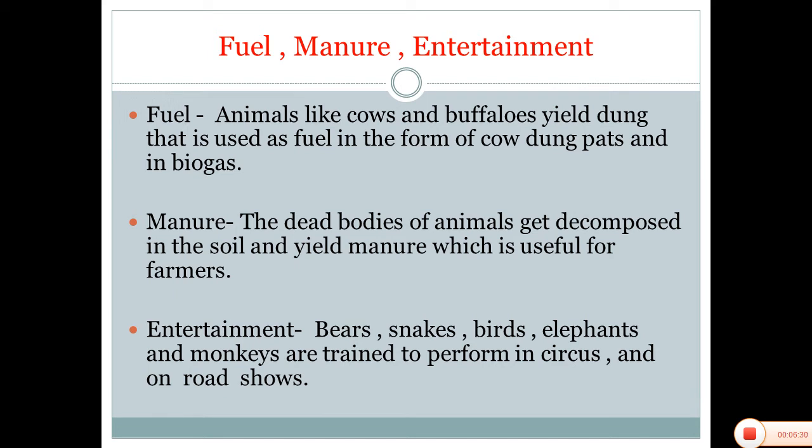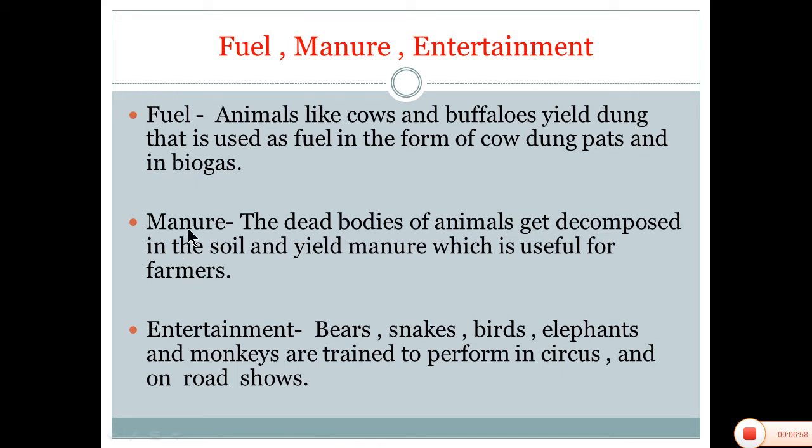How are animals used as fuel? Now, animal dung, meaning the waste product, is used as fuel in the villages by making cow dung pads, and it can also be used in biogas plants to produce methane gas.